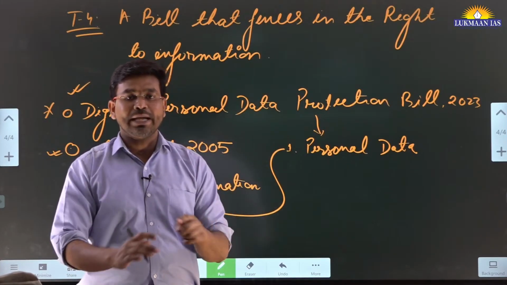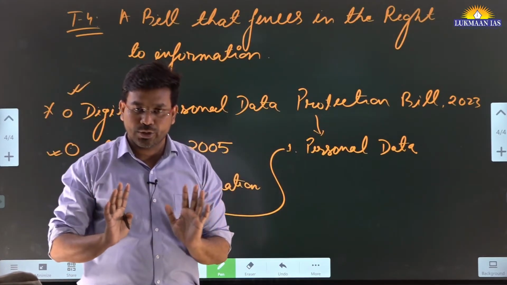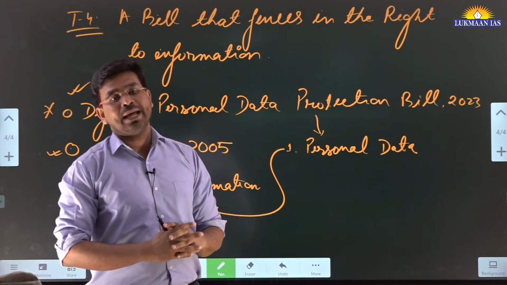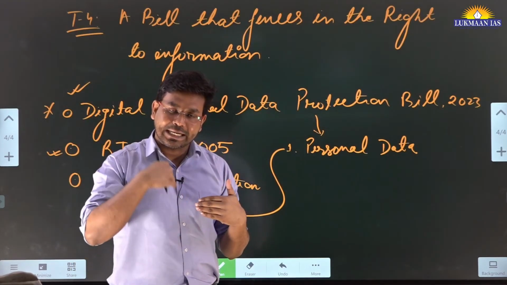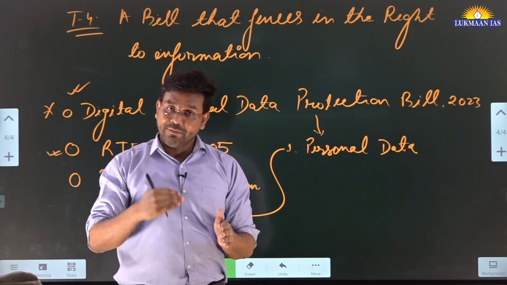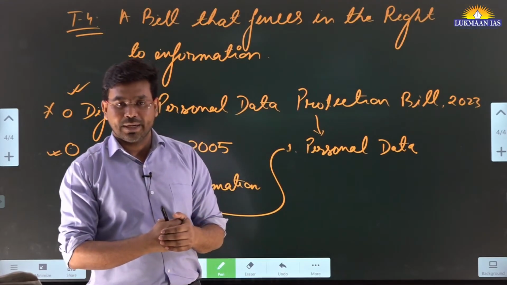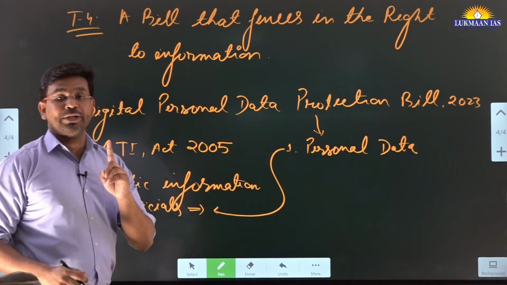The people of India have framed the constitution for themselves and they elect the government, and if they want to seek information from the government, that information should not be denied.